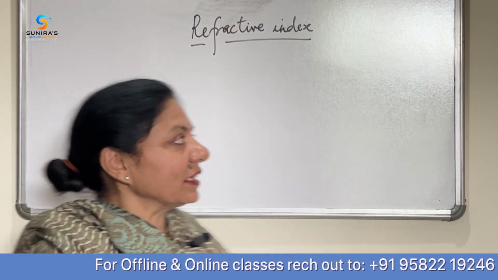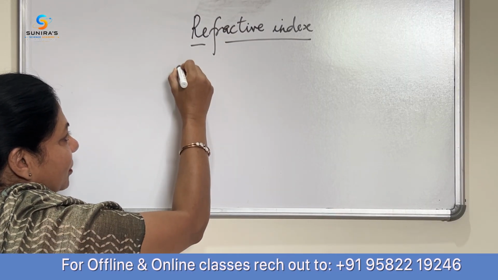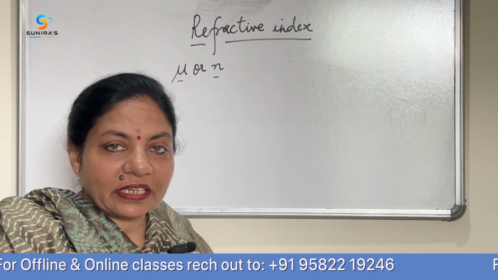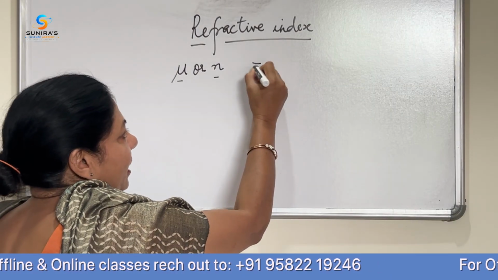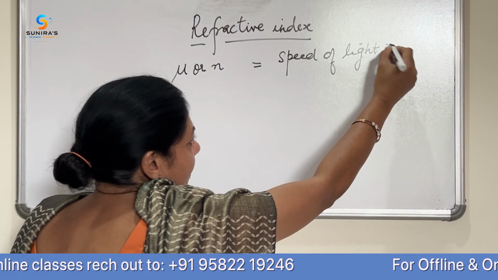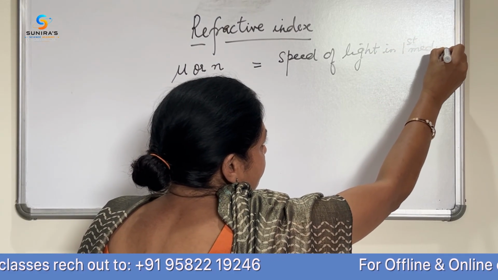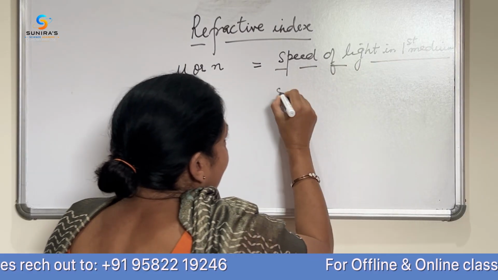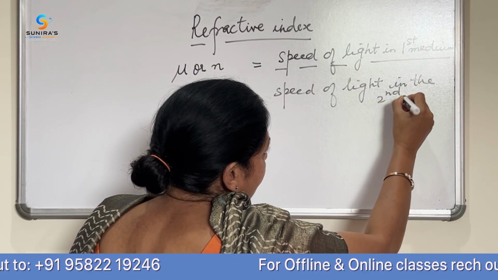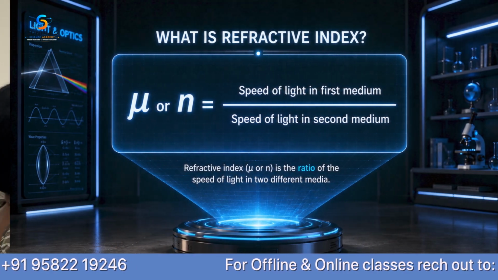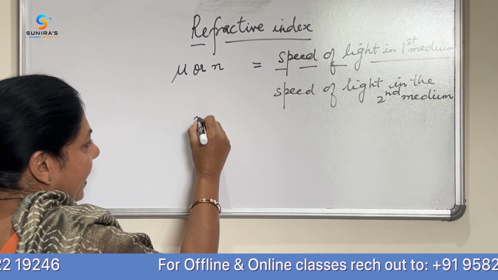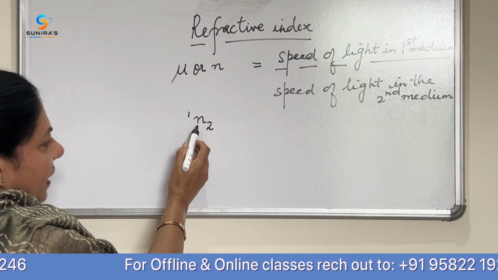So refractive index, which is expressed as mu or n, is equal to the speed of light in the first medium, or medium 1, to the speed of light in the second medium. तो अगर हमें ये लिखना है कि स्पीड ऑफ लाइट इन द फर्स्ट मीडियम टू स्पीड ऑफ लाइट इन सेकेंड मीडियम, तो हम उसको क्या लिखेंगे? n 1 2.